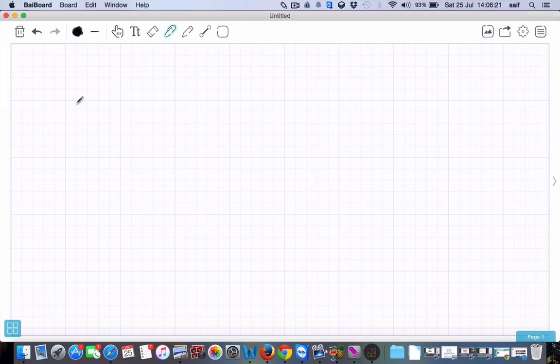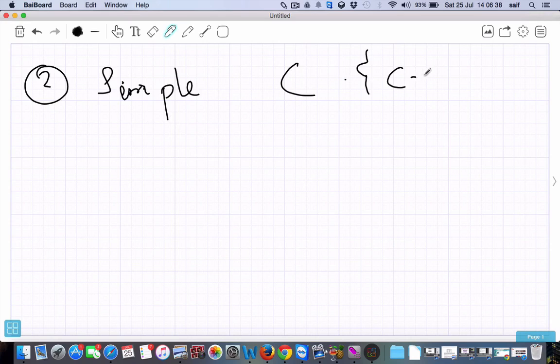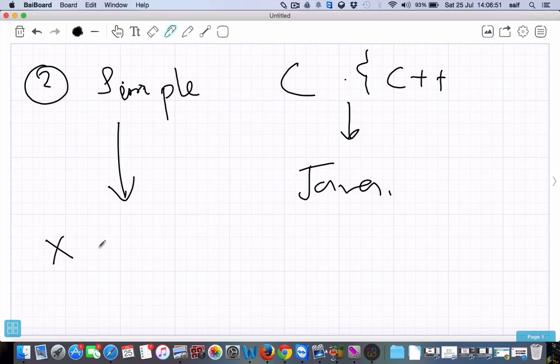Now coming to the second point, Java is simple. Why is it simple? Because all the behaviors and syntaxes carried forward to Java are from C and C++. It is just a carry forward of C and C++. And the best part, if they ask you in an interview why it is called simple, it does not have pointers.